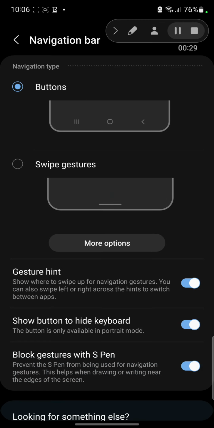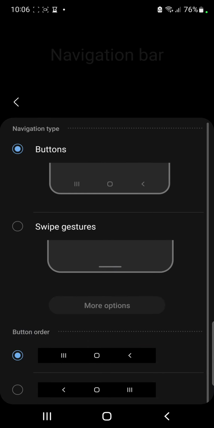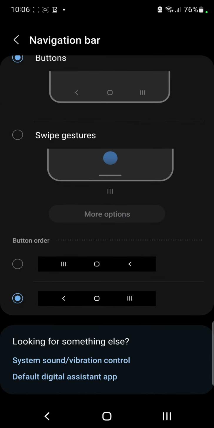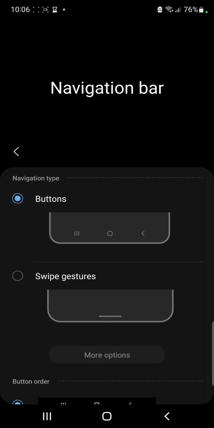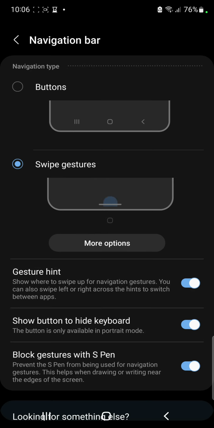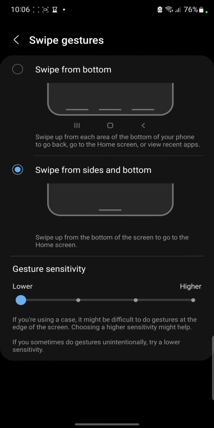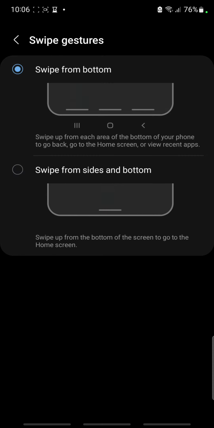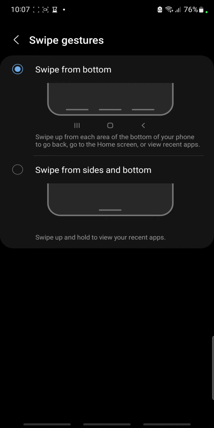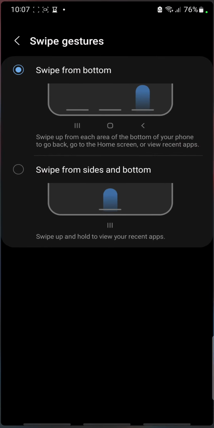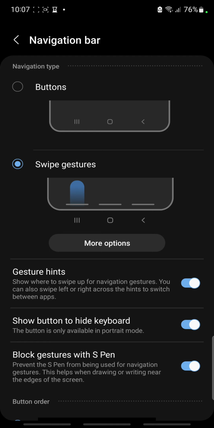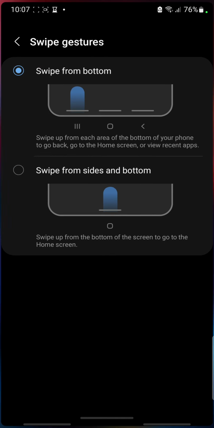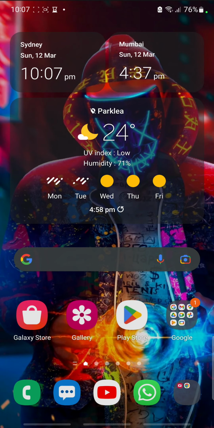and in that it has this order, whatever, like that. It's the new thing. You go swipe from bottom. This one is for that. This one is just backing it. And this one is just home screen.